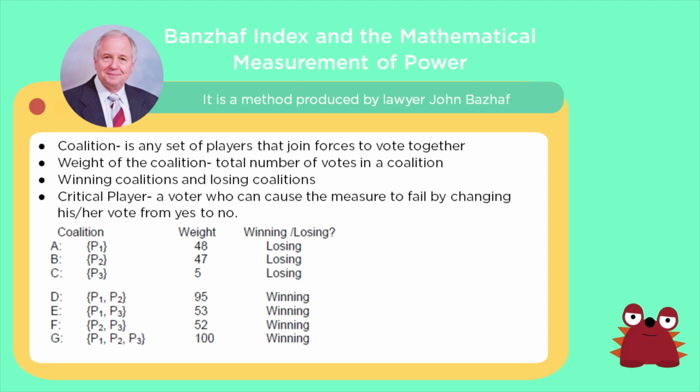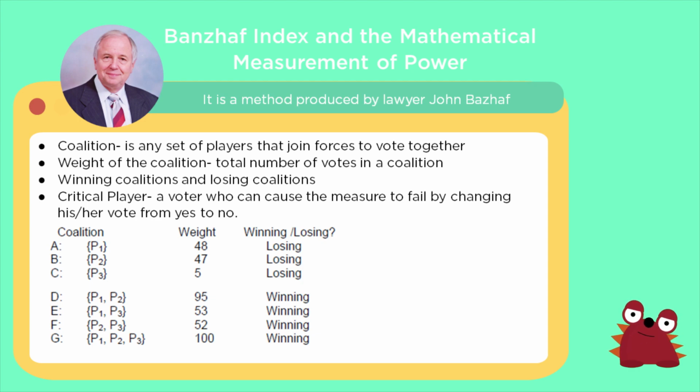So, yung weight ng player 1 is 48, player 2 is 47, and so letter D coalition, we can observe that yung weight is 95, which is the sum of 48 and 47. So basically, yung 48, 47, and 5 na weight ng player 1, 2, 3 are considered losing coalitions because it does not meet the quota.